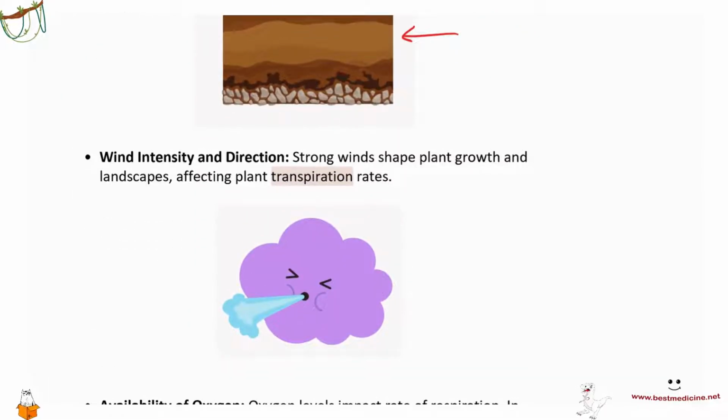Then we have wind intensity and direction. Of course, strong winds shape plant growth and landscapes, affecting plant transpiration rates as well. Remember transpiration? Transpiration, if you recall, is the loss of water from the leaves, and that is facilitated by stronger winds.